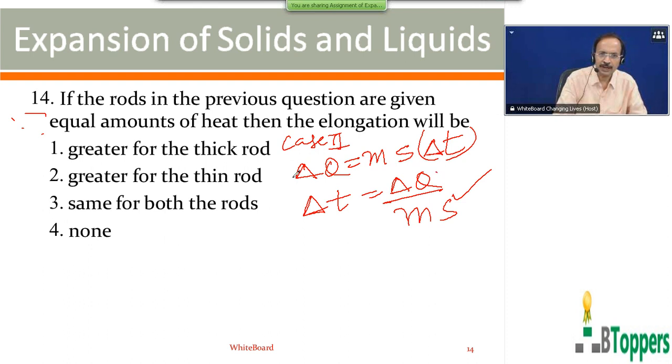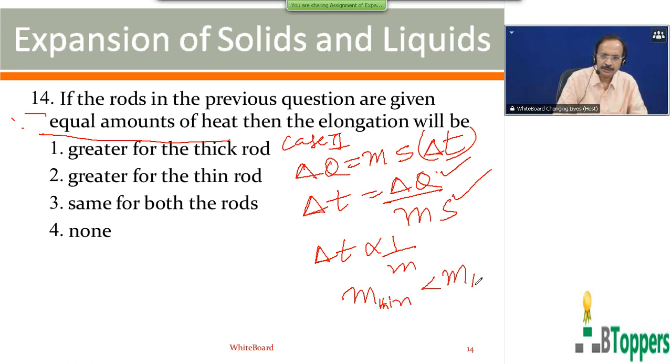It is given that both the rods are given equal amounts of heat, so delta Q is the same. So the increase in temperature is inversely related to the mass. The mass of the thin rod will naturally be less than the mass of the thick rod.